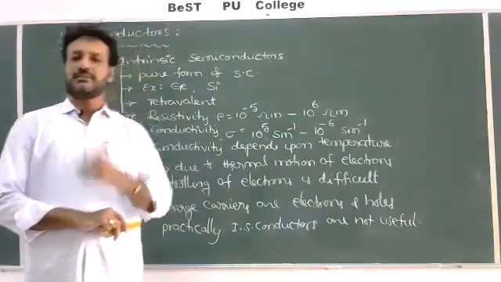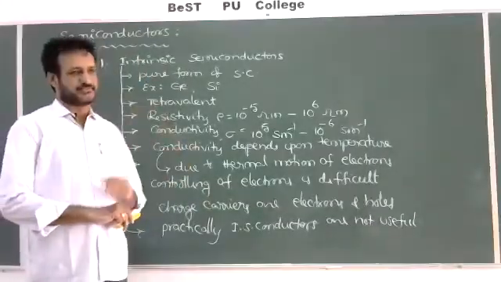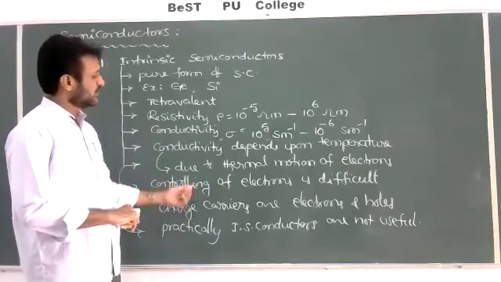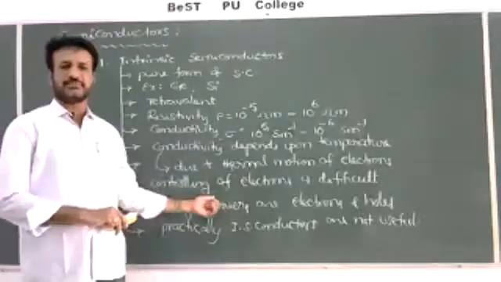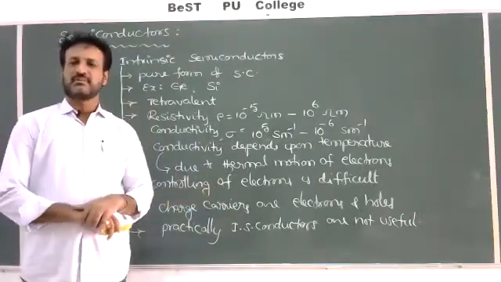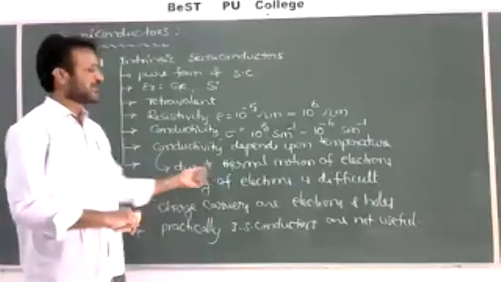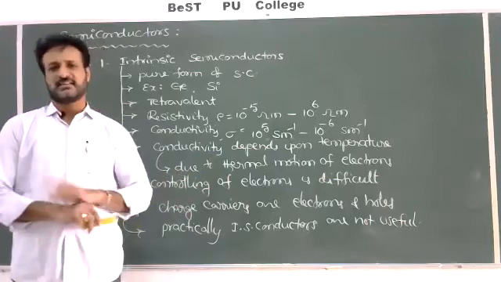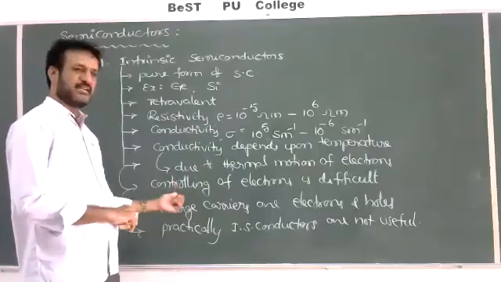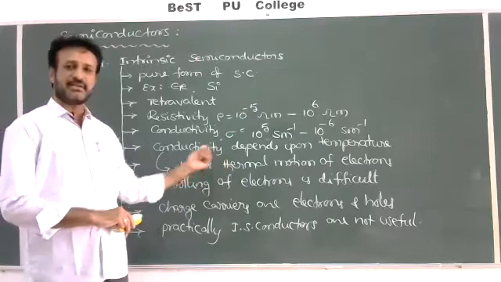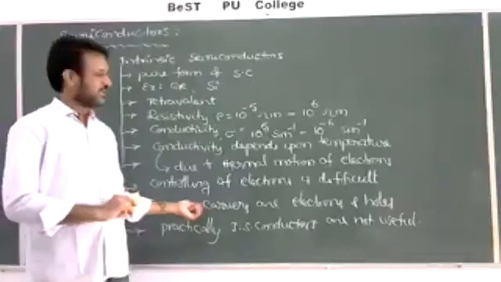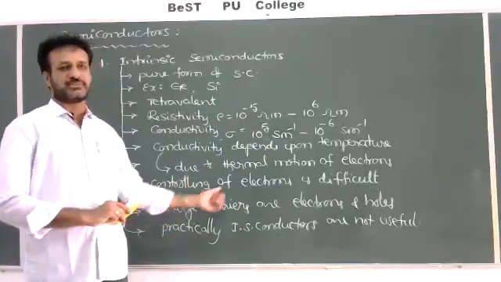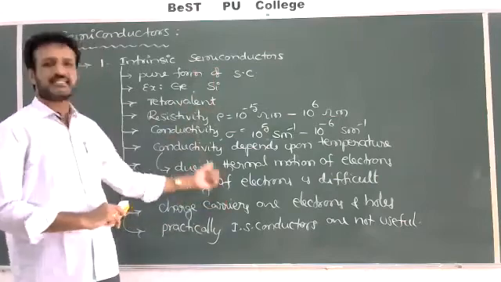More temperature means the device may be damaged, and controlling the electrons is also quite difficult. Once the temperature is high, the motion of electrons is very fast, and at that speed we cannot control them. Sometimes the device may be damaged at a higher temperature, and that's why they don't have much practical use. So these are about intrinsic semiconductors.